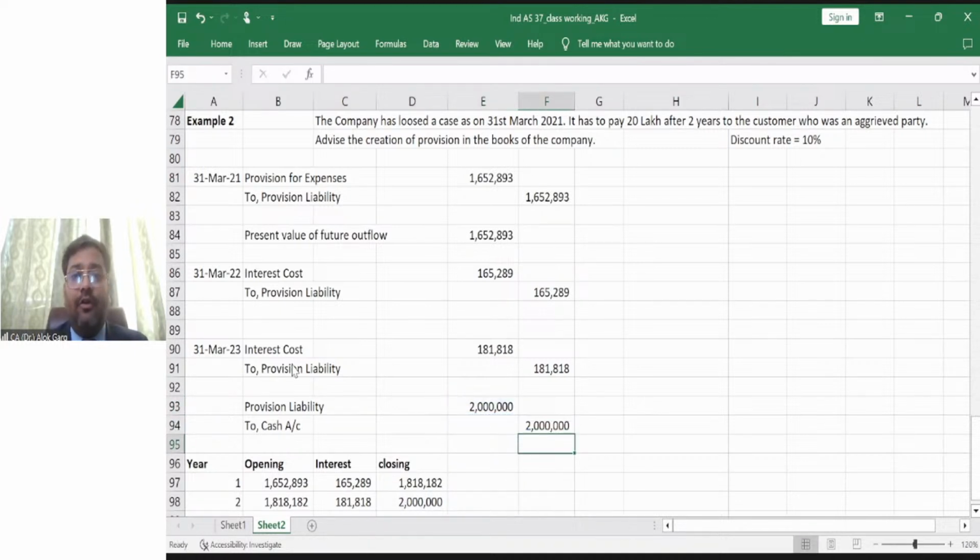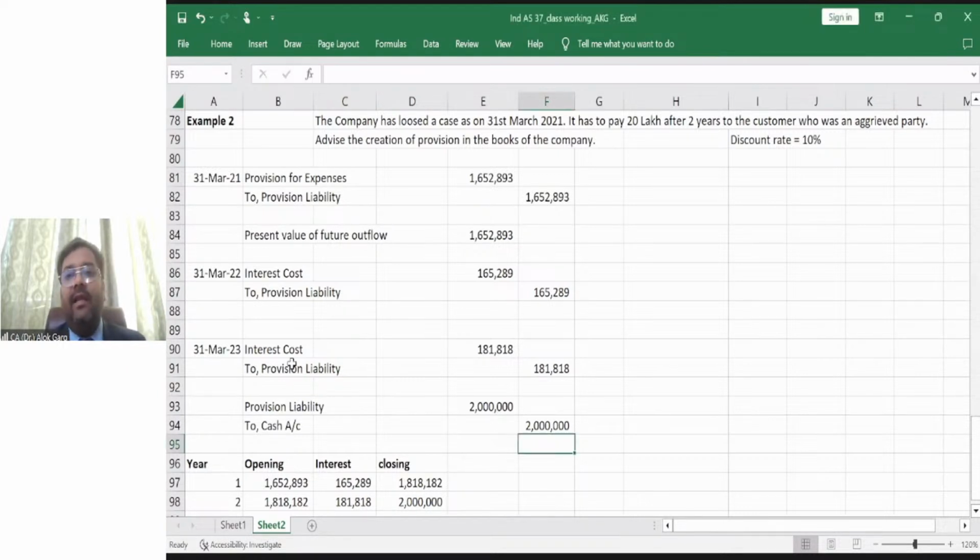I hope it is clear to all of you. Koshiki is asking, shouldn't it be a liability instead of a provision, as timing and amount are certain? Basically, Koshiki, you are right.